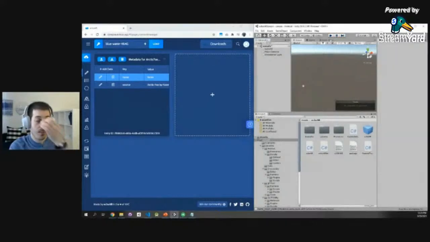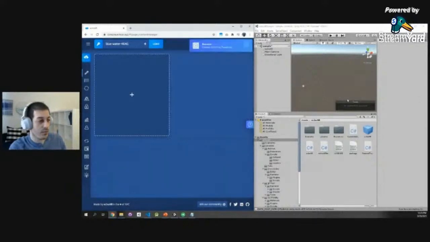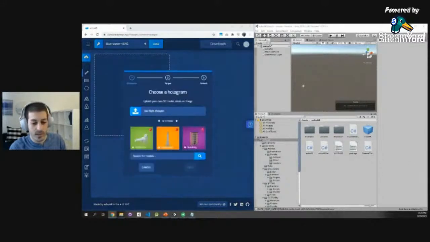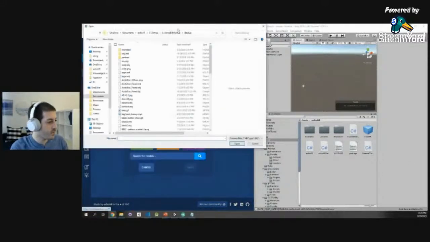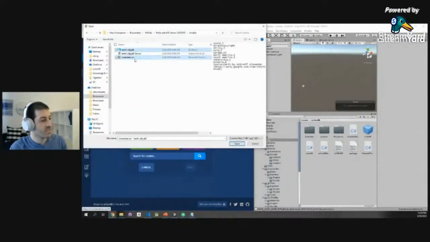Now let's transition to a more complicated example. So I'm going to delete this 3D model. I'm going to recreate the Unity code visualizers that we saw earlier. So I am going to add a 3D model from my computer this time. So let's do that. And I'm also going to attach this CSV file, this Excel file that has all these keys and values already predefined, so I don't have to manually define them.